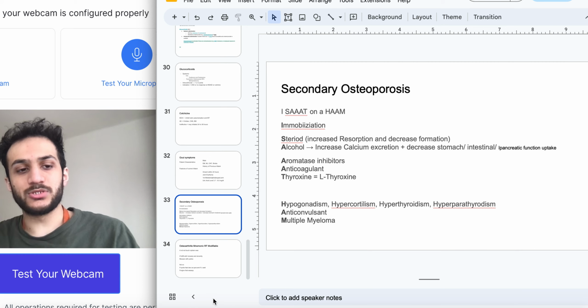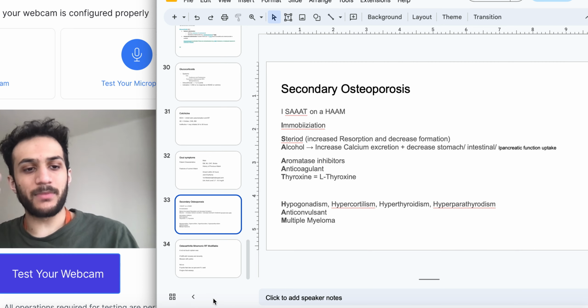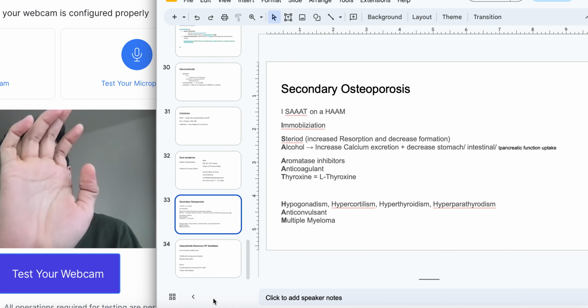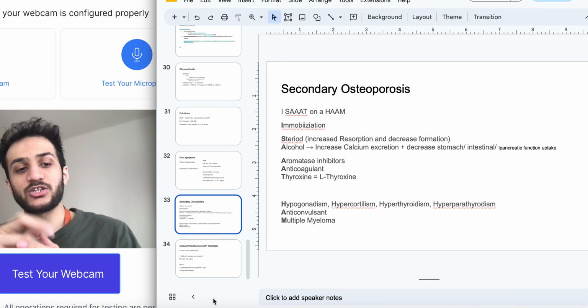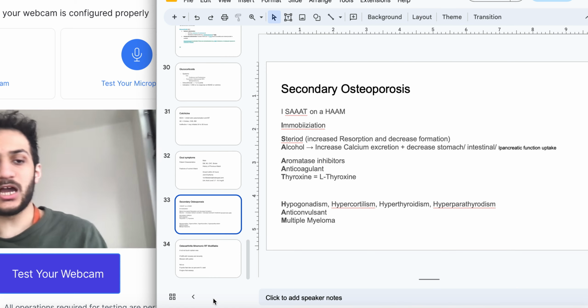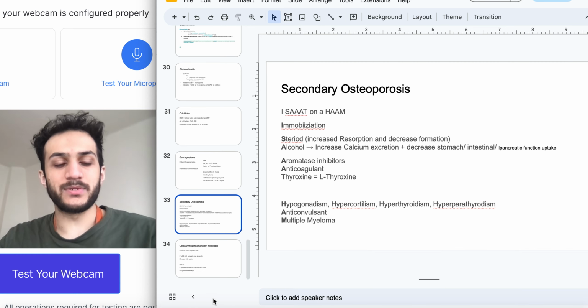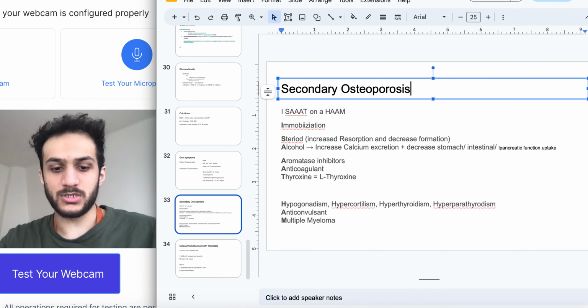The reason I chose this is because, as we know, in osteoporosis we have many types of fractures. That may be vertebral fractures, but more importantly humerus, femur fractures, femoral neck fractures, or the distal radial fracture, which can be a Colles fracture. A femoral neck fracture might have occurred when the patient was trying to sit down, some sort of load or activity. So that's where the mnemonic comes from, I sat on a ham, and this covers all the risk factors for secondary osteoporosis.